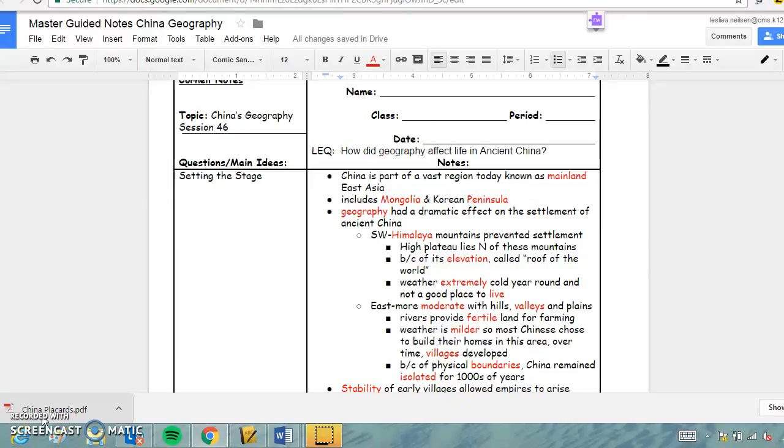In the east, more moderate climate with the hills, valleys, and plains. Rivers provide fertile land for farming. The weather is milder, so most Chinese choose to build their homes in this area. Over time, villages developed. Because of the physical boundaries, China remained isolated for thousands of years.